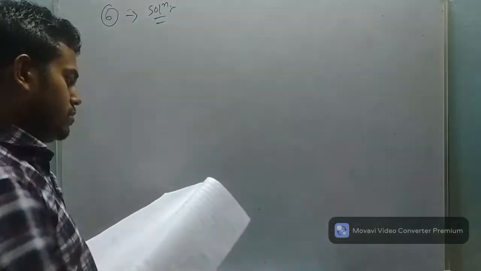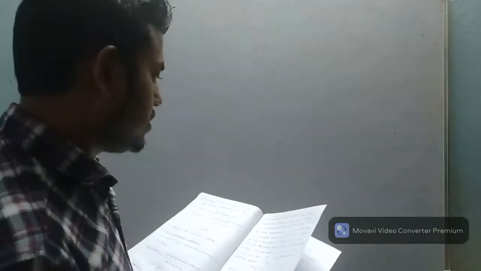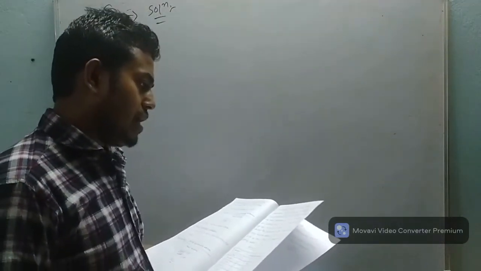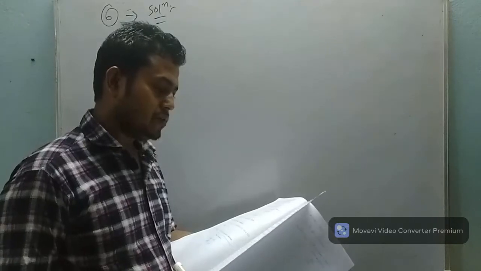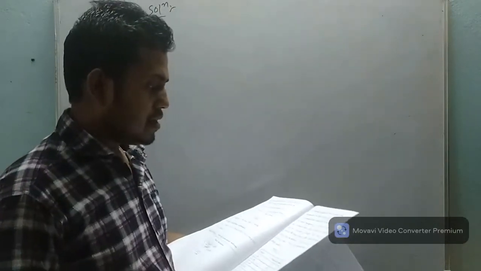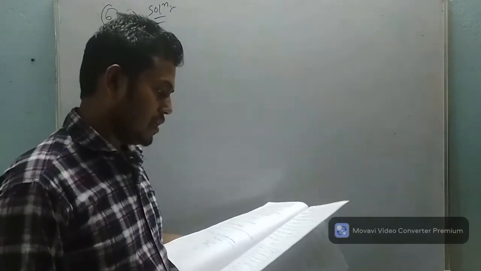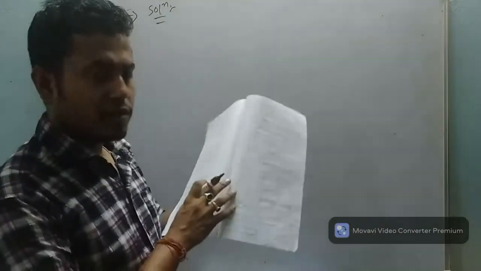So I will read out the question once. A teacher wanted to analyze the performance of two sections of students in a mathematics test of 100 marks. Looking at the performance, she found that a few students got under 20 marks and a few got 70 marks or above. So she decided to group them into intervals of varying sizes as follows: 0 to 20, 20 to 30, and so on. Then she formed the following tables. So this is a table of the questions.